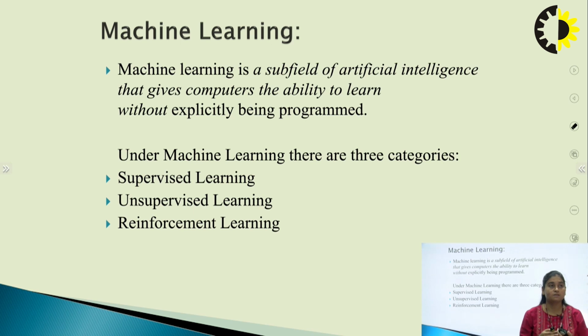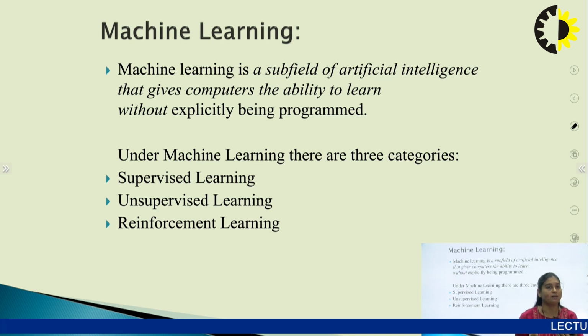As I've said before, machine learning is a subset of artificial intelligence, or you can say a subfield of artificial intelligence, that gives the computer the ability to learn without being explicitly programmed. Okay, so there are three categories under machine learning. There are several types of learning, and mainly three types: first supervised, second unsupervised, and reinforcement.